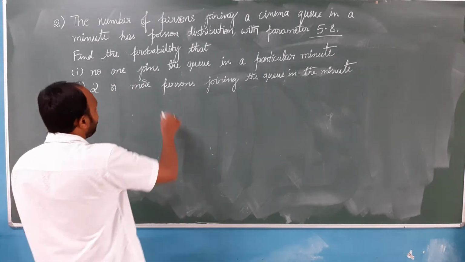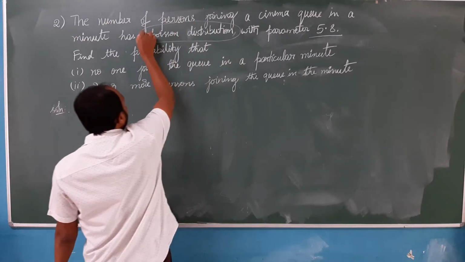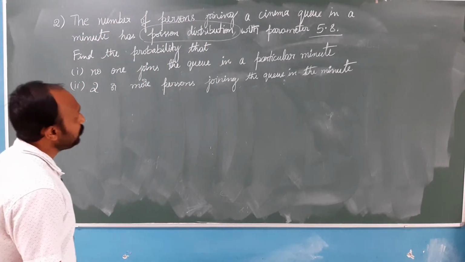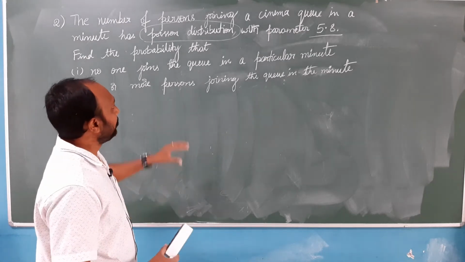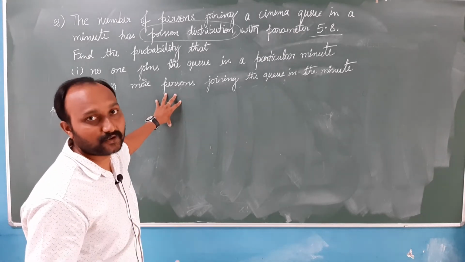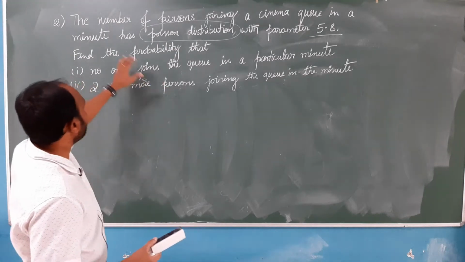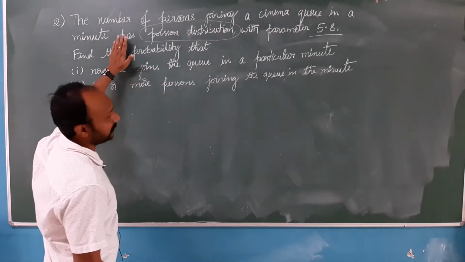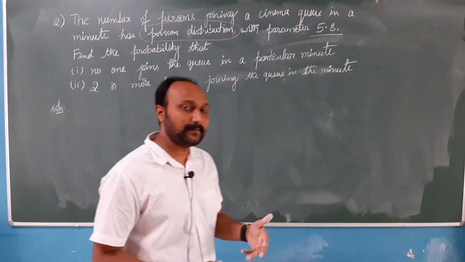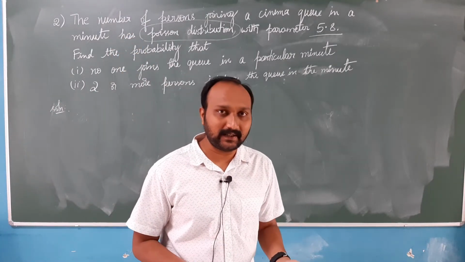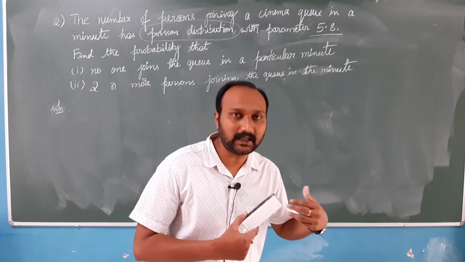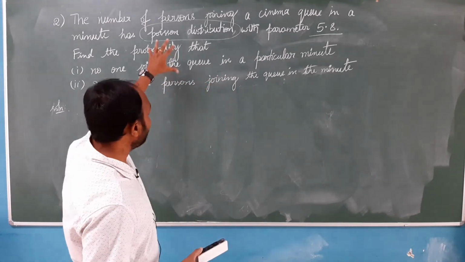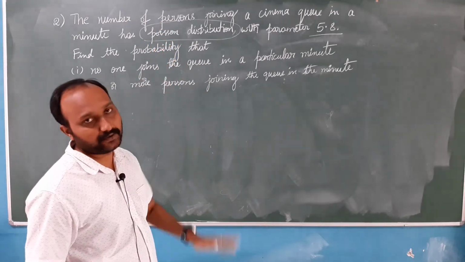Let us say that if these two words are not there in the question, then how to identify which particular distribution can solve the problem? So for that, please notice here, number of persons joining a cinema queue in a minute. You cannot say there can be any number of persons, x can take value 0, 1, 2, 3, it can go beyond 50 also. So this problem can be best solved using Poisson distribution.